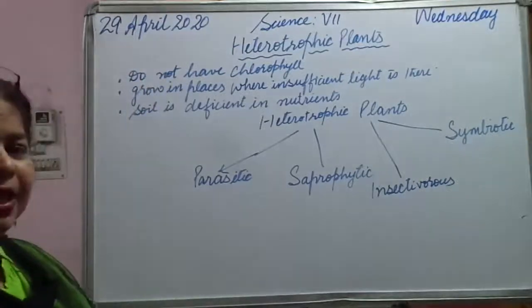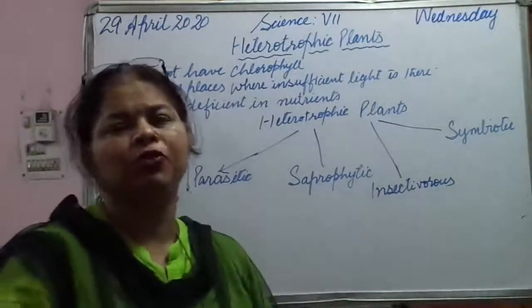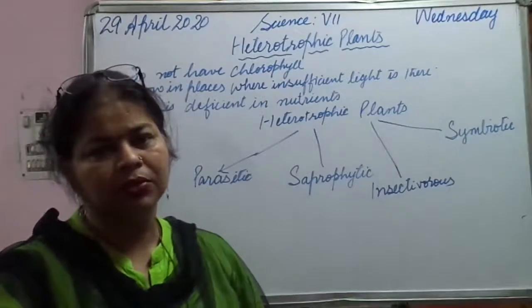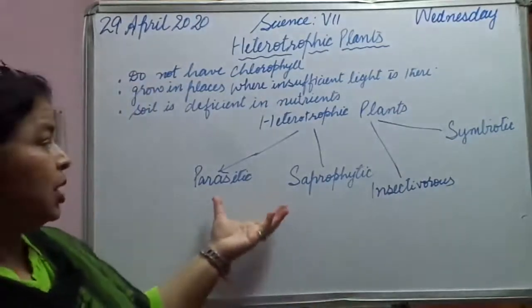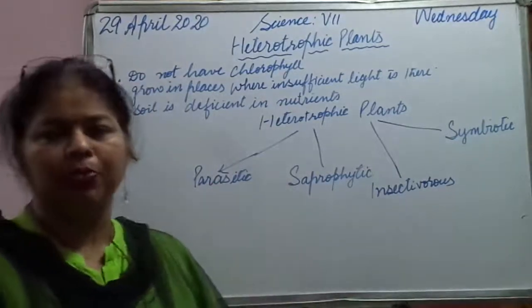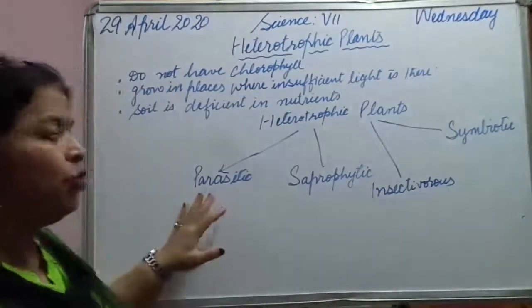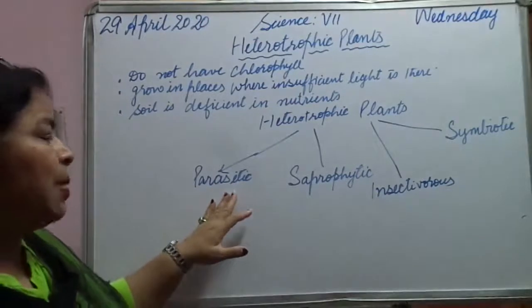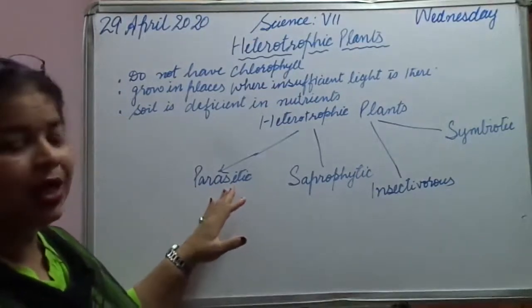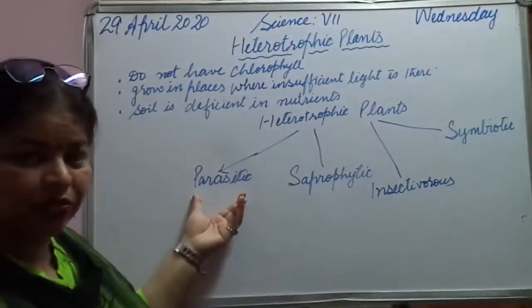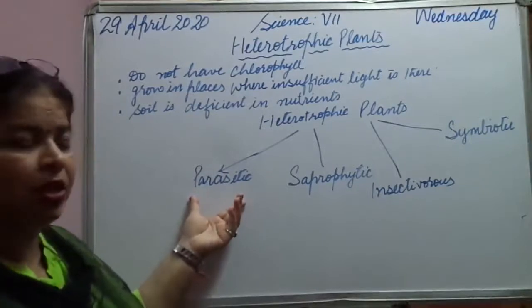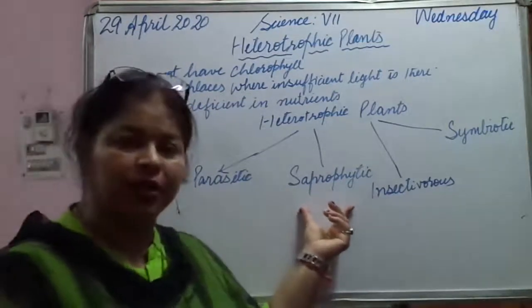Now let us see how many types of heterotrophic plants there are. As I have shown here, there are 4 types of heterotrophic plants. How many types? 4 types. And what are the 4 types? First one is parasitic. They behave like parasites. We are going to discuss them in detail. Then they can be saprophytic.